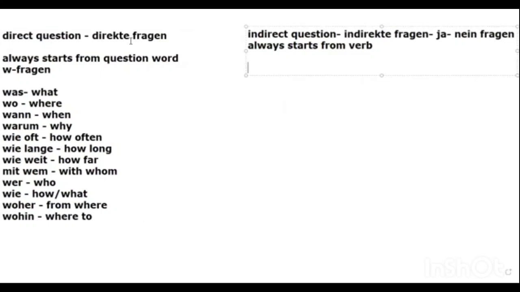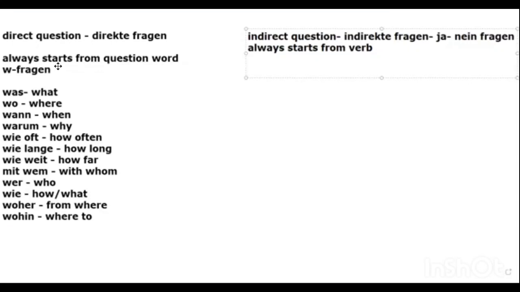Because if you ask an indirect question like Gehen Sie heute, are you going today, you will get the answer yes or no. But you get marks for your answers as well. The examiner will not give you marks for yes or no only, so they give marks for your proper answers. So whenever you ask a proper question, a direkte Frage, you give a proper answer and you will get good marks.